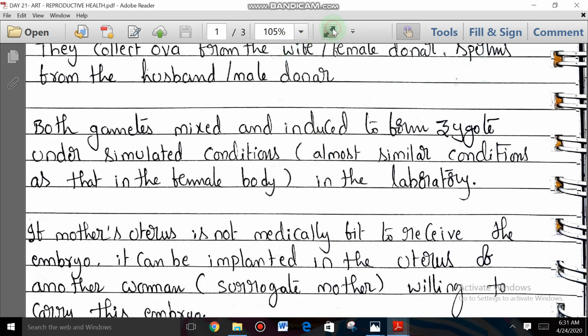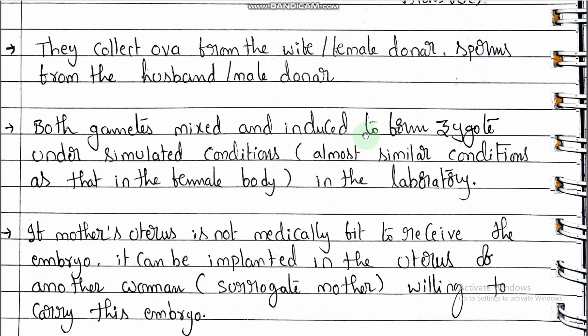Right here. So how does zygote formation take place? Both gametes are mixed and induced to form a zygote under simulated conditions. Simulated means in the laboratory. They created the environment of a female's body in the laboratory only. So in that condition, the fertilization occurs, in the laboratory. That is in vitro fertilization.